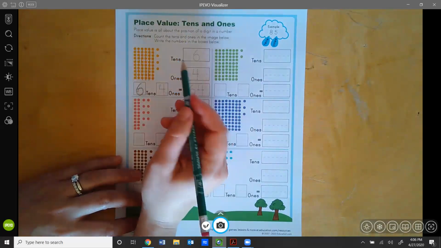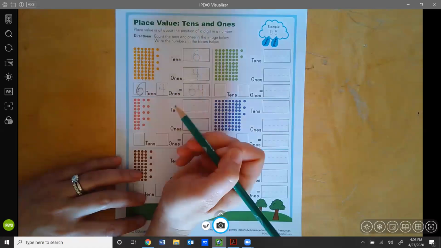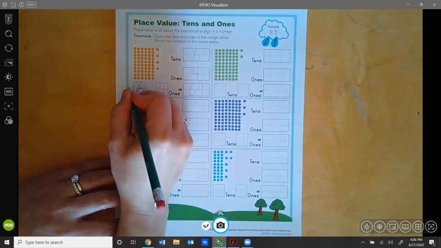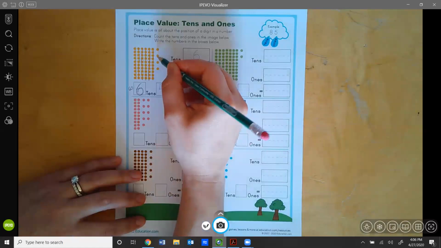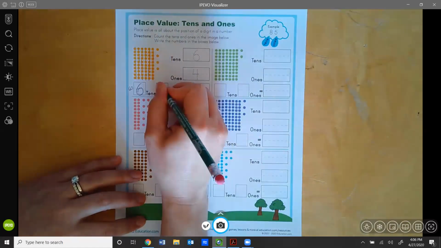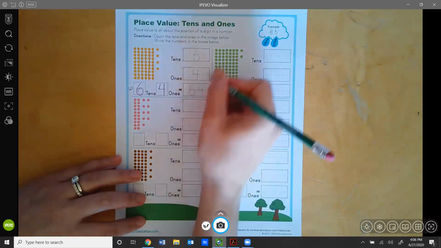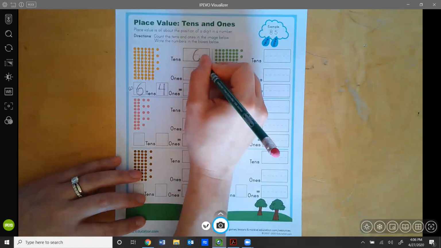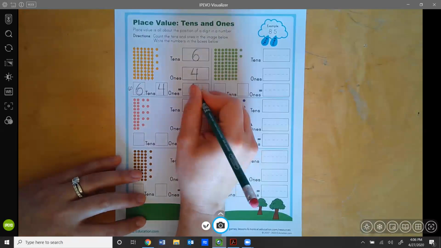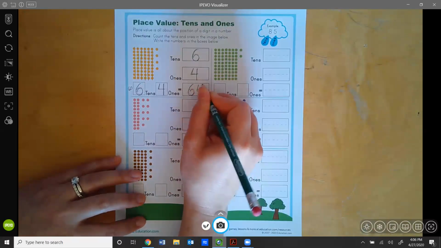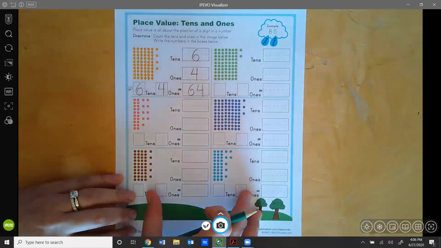And if we counted by tens, it would be 10, 20, 30, 40, 50, 60. And I can kind of write that over here just to remind myself that's 60. And how many ones? 1, 2, 3, 4. So I'm going to write 4. And then we're going to write it a different way too. We're going to write 6 tens and 4 ones, and they both are representing the number 64. And so that's what you're going to do for all of these problems.